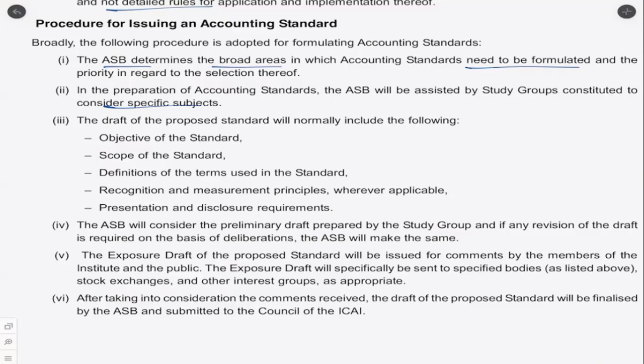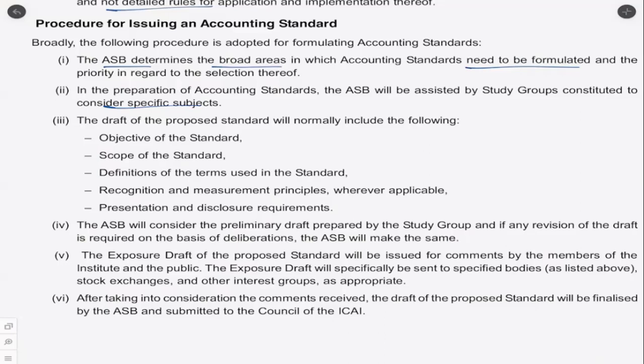Then after taking into consideration the comments on this public exposure draft, they will finalize the standard. Sometimes they will add something, sometimes they will remove something from the AS which they had proposed, based on the comments received. Then the council of ICAI will consider the final draft. And if the council thinks it is necessary to modify the final draft, it will consult with the ASB and modify the same.